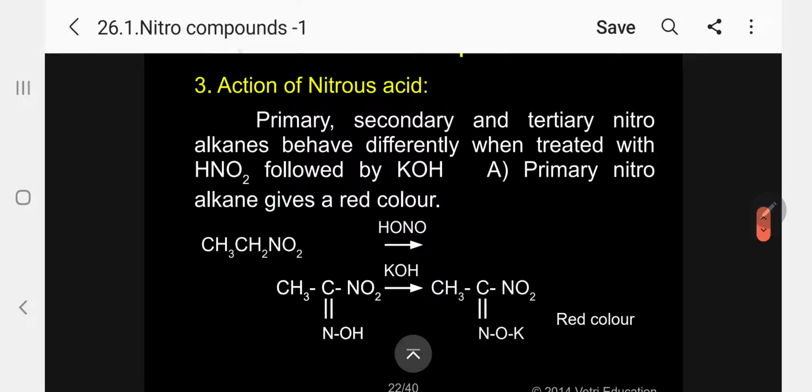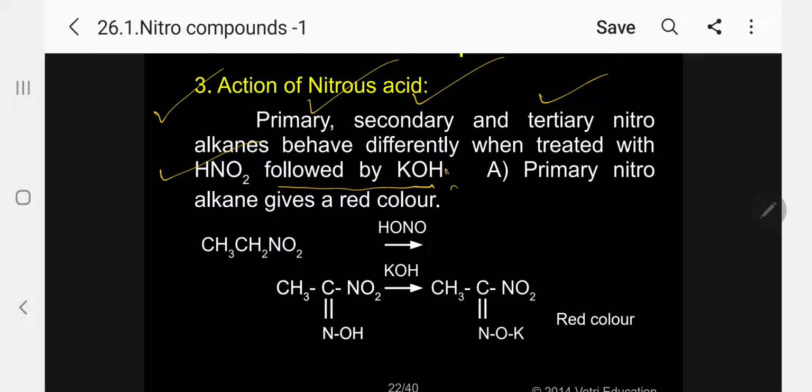This we have already discussed under the test. Anyhow, let me repeat. Primary, secondary and tertiary nitroalkanes behave differently when treated with nitrous acid, produced from sodium nitrite and HCl or water, followed by potassium hydroxide.